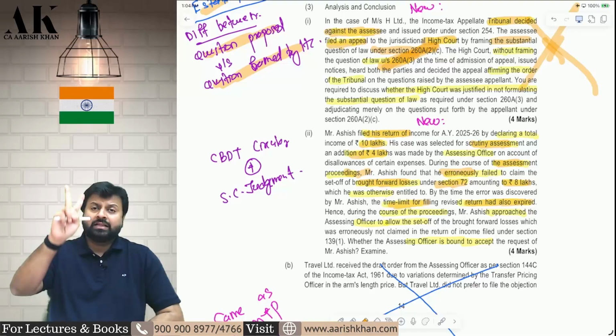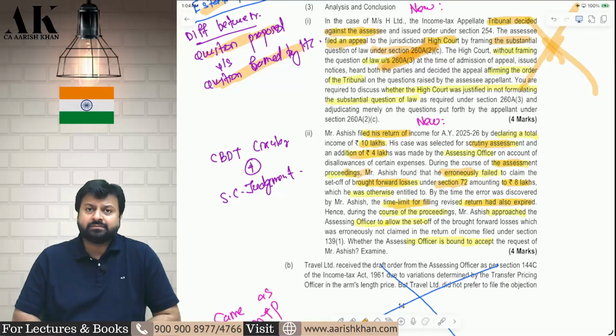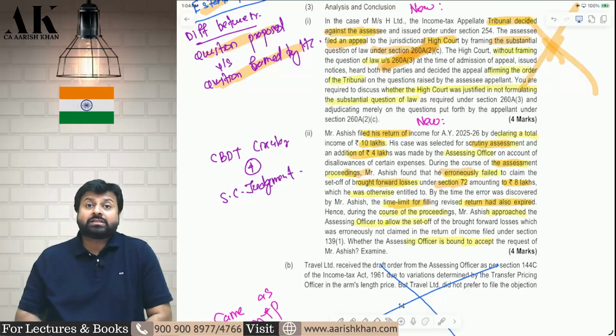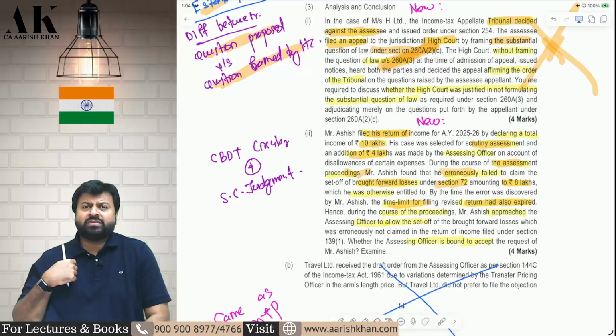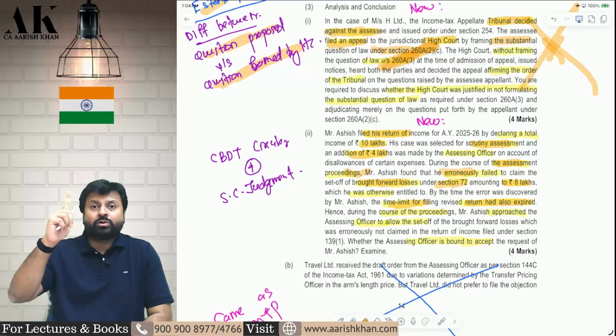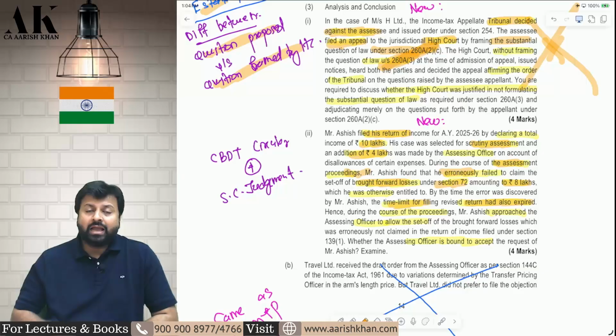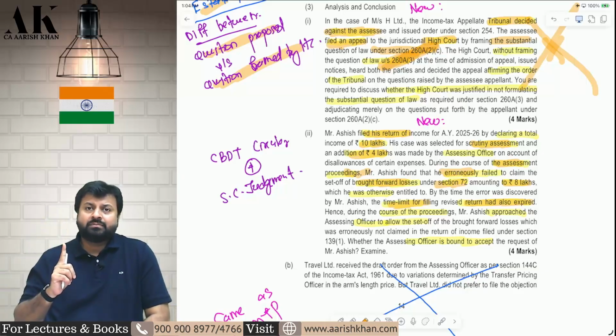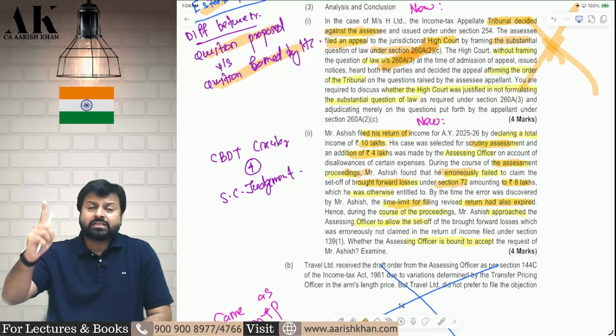The answer is yes. There are two supporting things for the assessee. One is a Supreme Court judgment of 1985 and one is a CBDT circular of 1955 which says that the duty of every assessing officer is to compute correct total income. And if any assessee has failed to claim any losses, then it is the duty of the assessing officer to allow that loss and give that as a deduction.